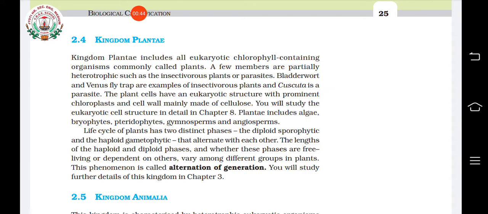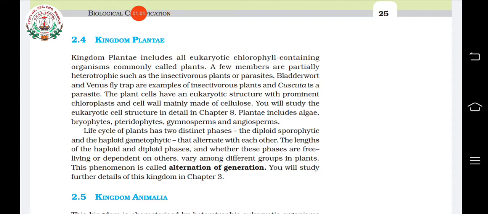Kingdom Plantae includes all eukaryotic chlorophyll containing organisms. Okay, so their cells are eukaryotic and they are having chlorophylls in their cells. So what do you mean by that? They can do photosynthesis. They are strictly autotrophic.